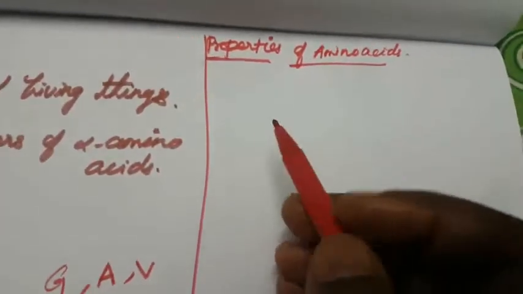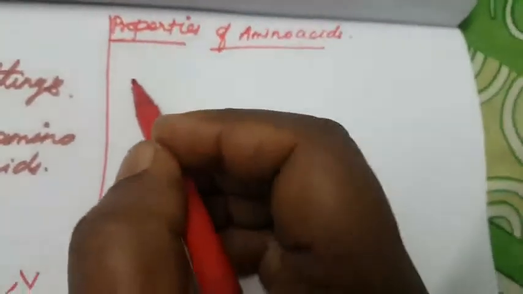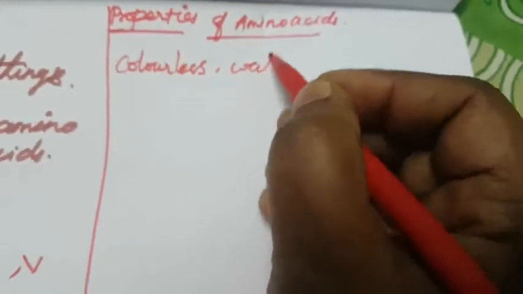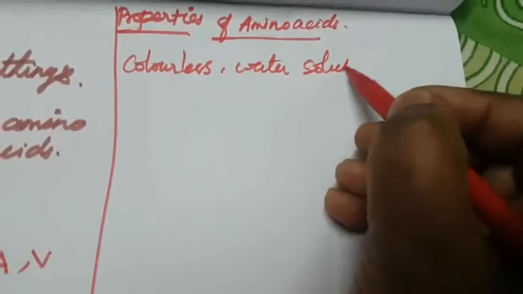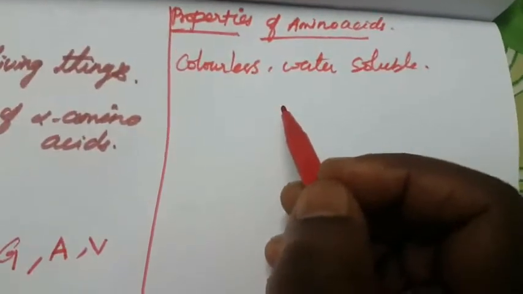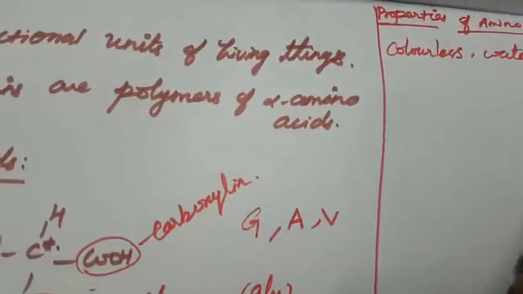Next we are going to see what the properties of amino acids are. Amino acids are colorless and water soluble, and also crystalline solids. They have both a carboxyl group and an amino group. This is the amino group, and this is the carboxylic group. Both the amino group and the carboxylic group are present as in a regular amine and carboxylic acid.